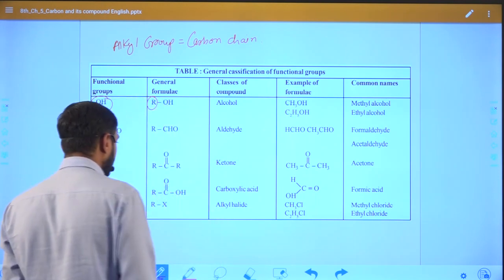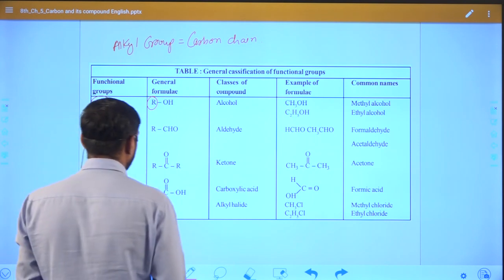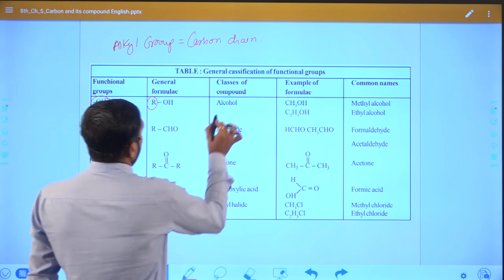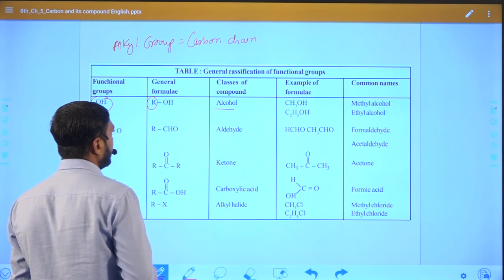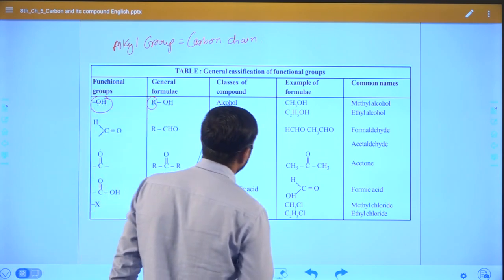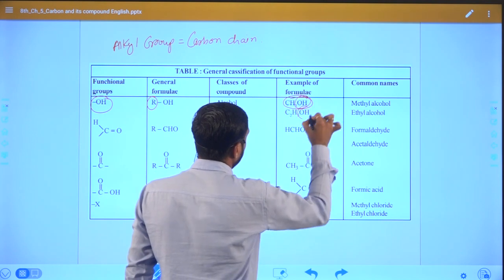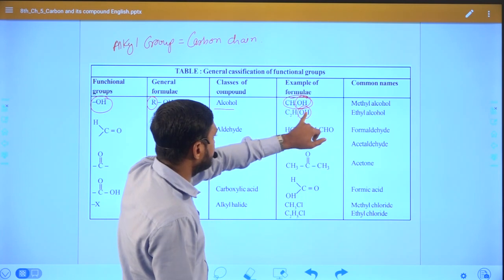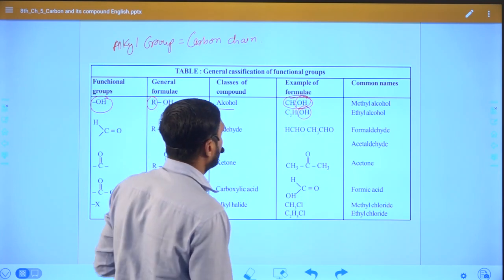Now how we can understand carbon chain, that is what we are going to study. The class of compound containing the OH functional group is alcohol. You can see in both cases the OH functional group is present. If in a compound the OH functional group is present, the class of compound will become alcohol.